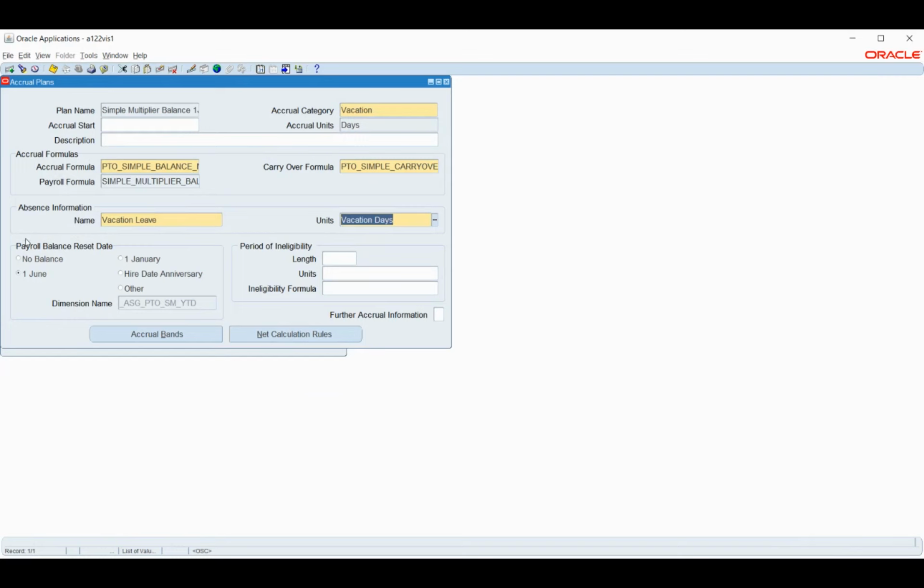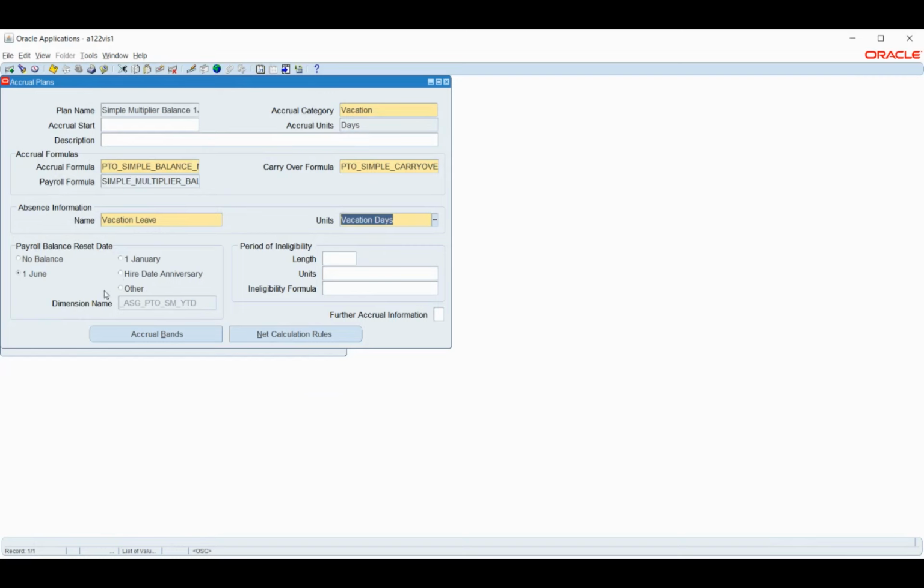And here, if you see, we have a payroll balance reset date. When do I want to reset this balance? There are multiple ranges that we can give. Whether I want to use 1 June as a parameter, since organizations have plans where they reset every year on 1st of January, or probably on 1st of June. This is industry practice. That is the reason we have these two values. Or I can have this reset on the basis of hire date.